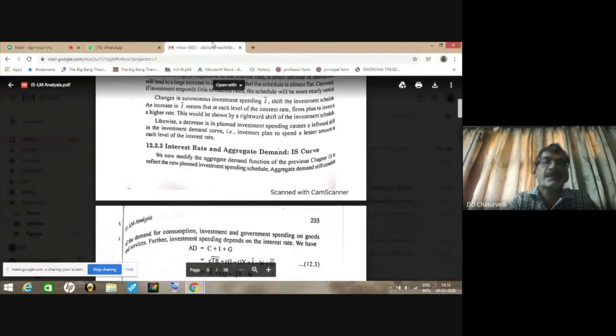Now let us study the process of determination and derivation of the IS curve. For this purpose, we start with the equation in the 3-sector economy, which is AD is equal to C plus I plus G: consumption plus investment plus government expenditure.